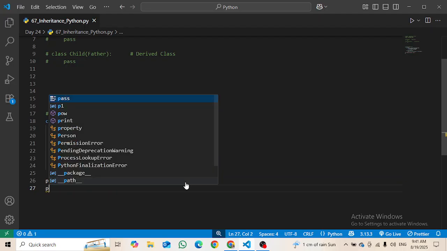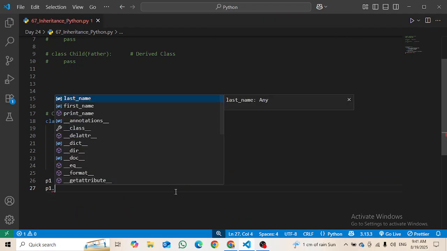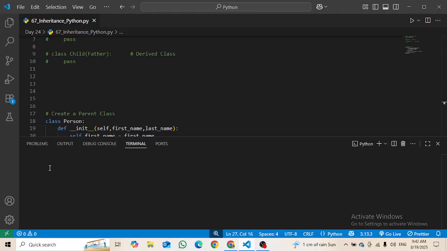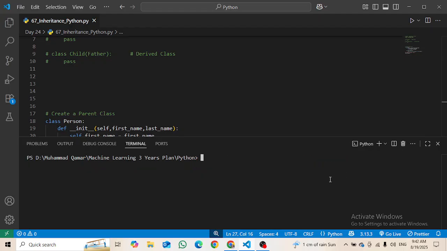Then I'm going to write p1 dot, since I'm going to use this method. For a method we do not write the print function, but just print underscore name, and in front of it use the parentheses and run it. You can see that Muhammad Qamar has been printed on the screen in the terminal.